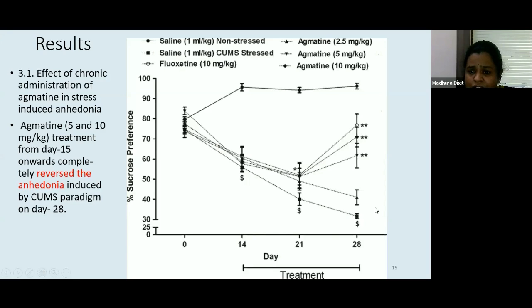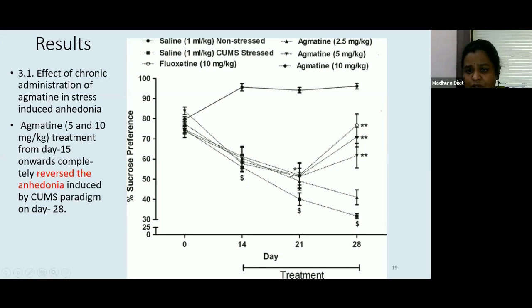As against to it, on the 28th day, if you can see, the triangles are indicative of the agmatine. So agmatine 5 mg has been effective. It has been able to keep it above 60%. Agmatine 5 mg and 10 mg. Also 10 mg has been able to keep it above 50%. Fluoxetine is a known standard. It is known to elevate your mood. So fluoxetine here also, that is depicted by a circle, is above 60%.